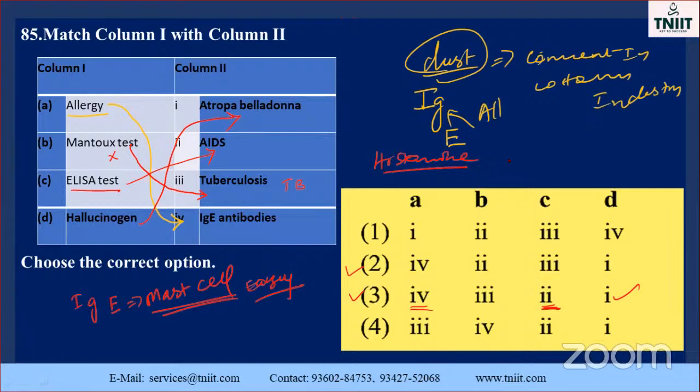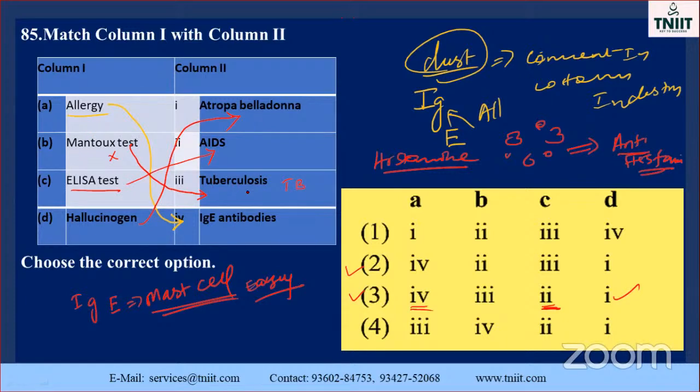As a result, your skin is irritated, and there are small patches on your skin. Automatically, you will go to the doctor for a remedy. At that time, they will provide an antihistamine drug. Don't forget, my dear student, this is very, very important. So allergy is related to immunoglobulin E.